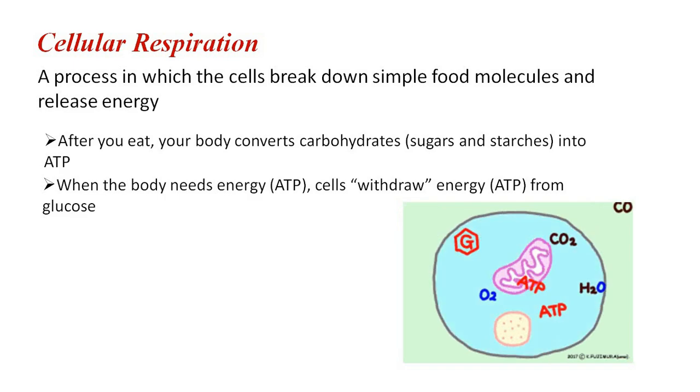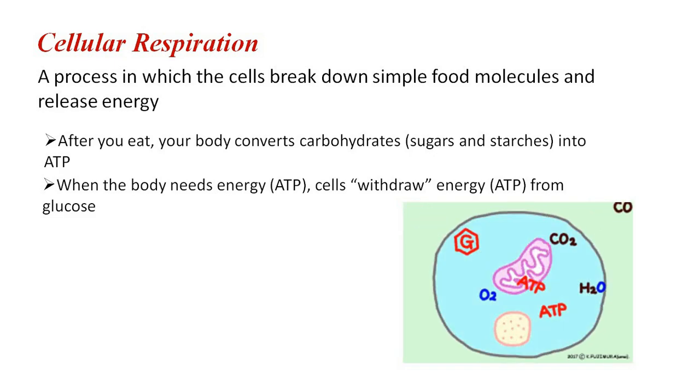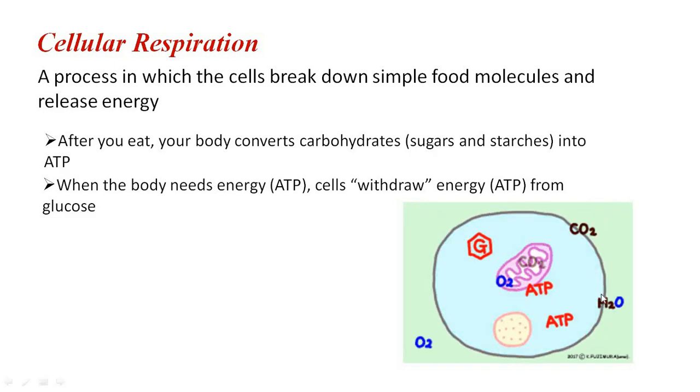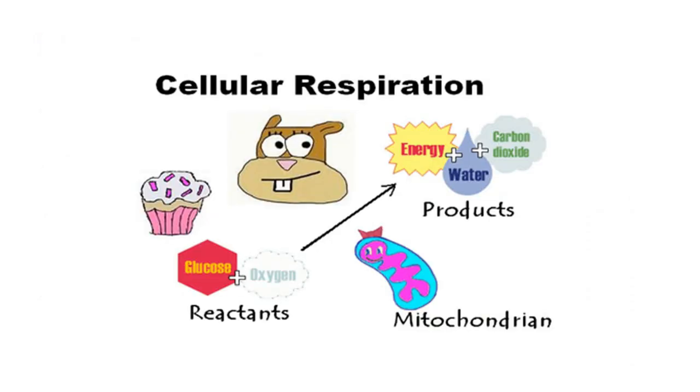So, as you can see here in this picture, glucose enters inside the cell and in the presence of oxygen, it gets converted into carbon dioxide and ATP molecules. And all this conversion is taking place inside the mitochondria. This conversion takes place in both plants and animals. Now, this is cellular respiration.